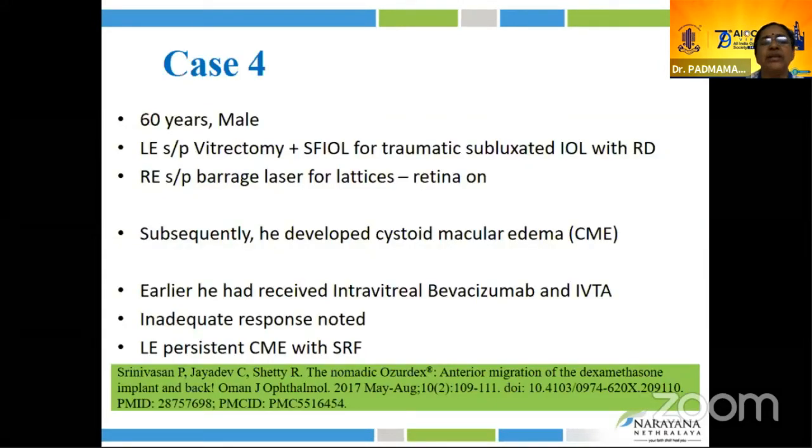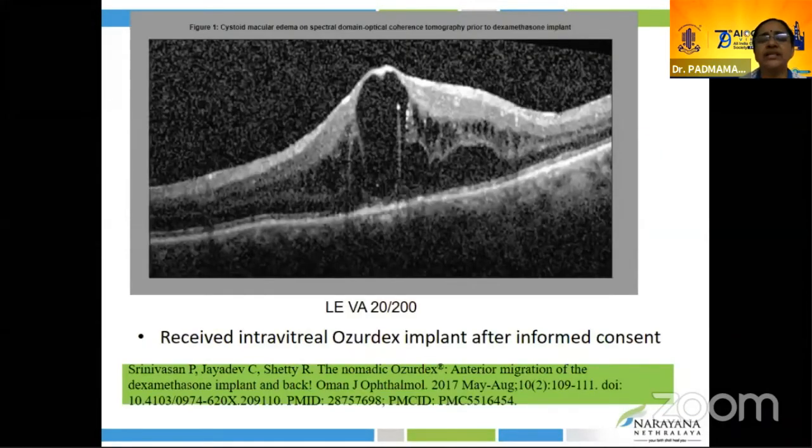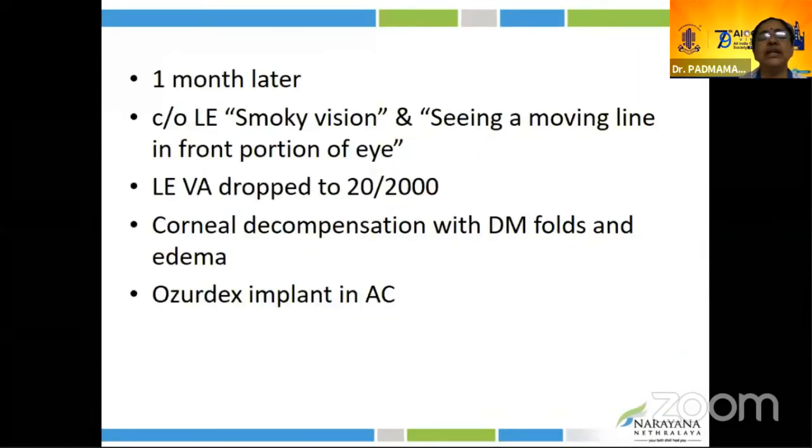A 60-year-old male, history of vitrectomy with SF-IOL for a traumatic subluxated IOL with RD in the left eye. Right eye, barrage laser was done for lattice degeneration. Subsequently, the patient developed macular edema. It was not responding to anti-VEGF or IVTA, an inadequate response. There was a persistence of CME with SRF. This particular patient was managed by our retina colleagues. This is a cystoid macular edema. Because of that refractory persistent cystoid macular edema, they decided to go ahead with the Ozurdex injection.